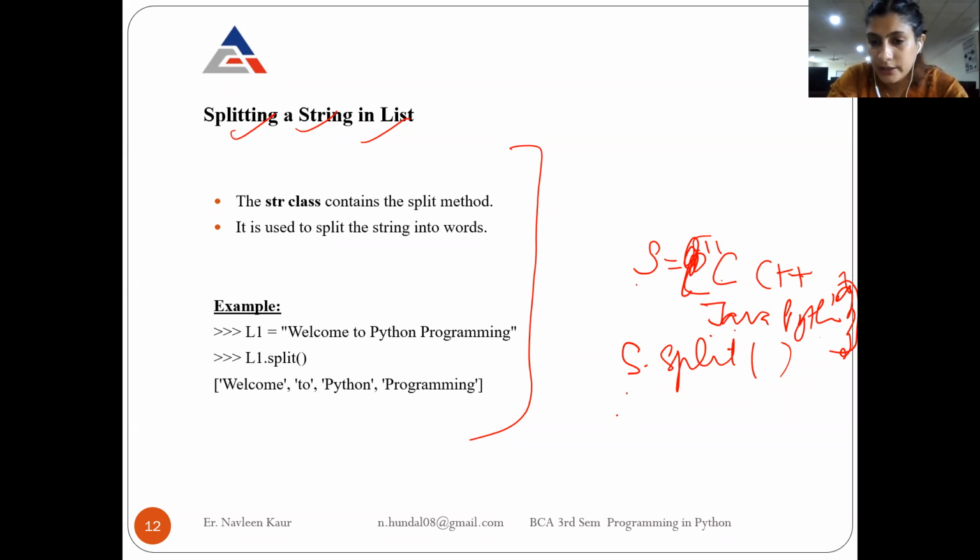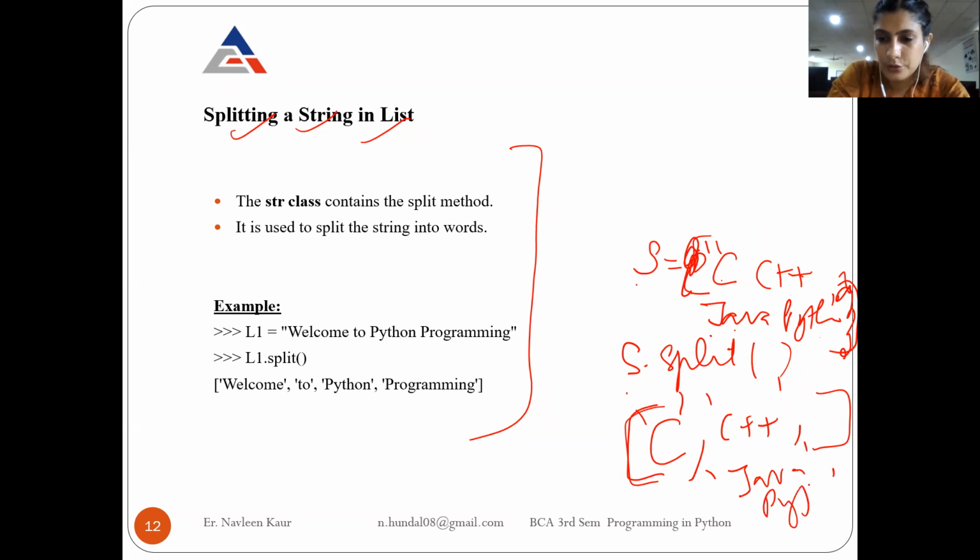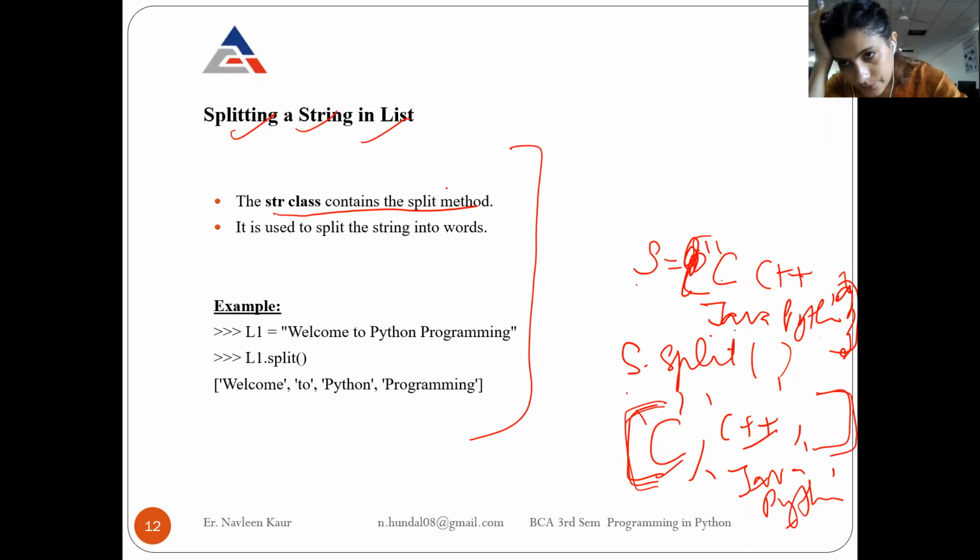Then I will write S dot split. So the output will be in square brackets: C, comma, C++, comma, Java, comma, Python. So don't you think that now it has become a list of strings? So the string class contains the split method. Although I am explaining it with the list topic, this split method is a function of the str class, and it is used to split the string into a list of words.